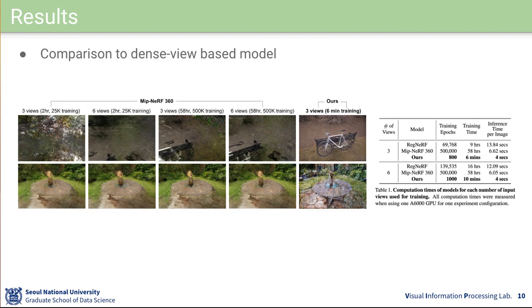Compared with a dense view-based model, such as NeRF-360, with extremely sparse inputs, our model succeeds to converge to a clearly renderable image at a much shorter training and inference time. With the same computational resources, our model takes several orders of magnitude less time for training and only takes around 2/3 or a quarter of the time for inference compared to baselines.